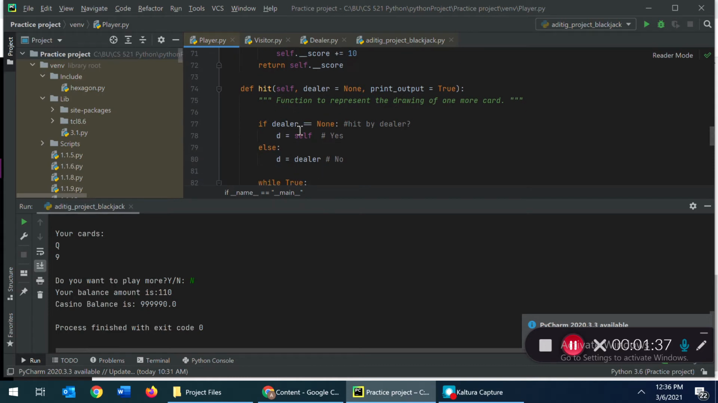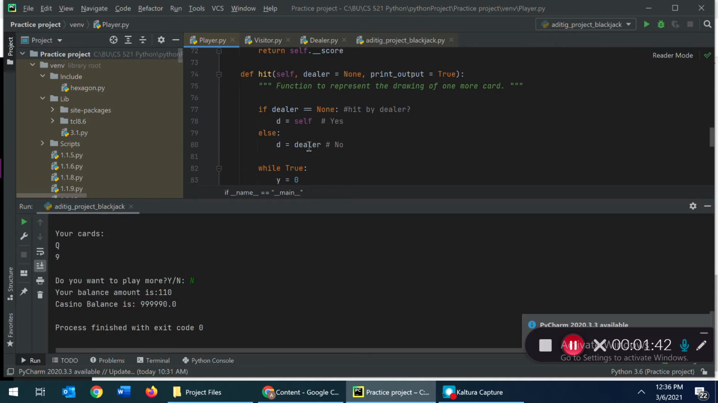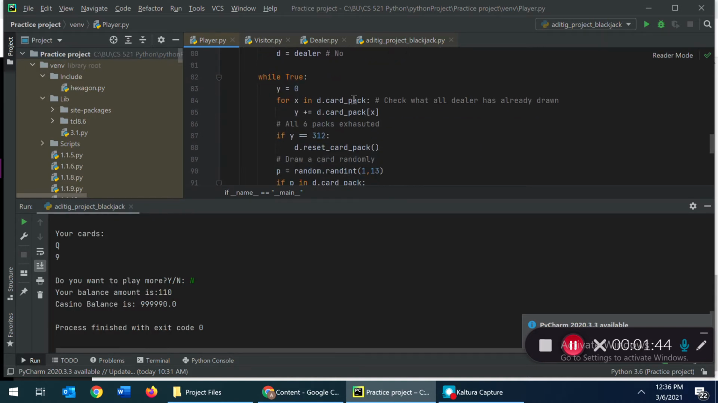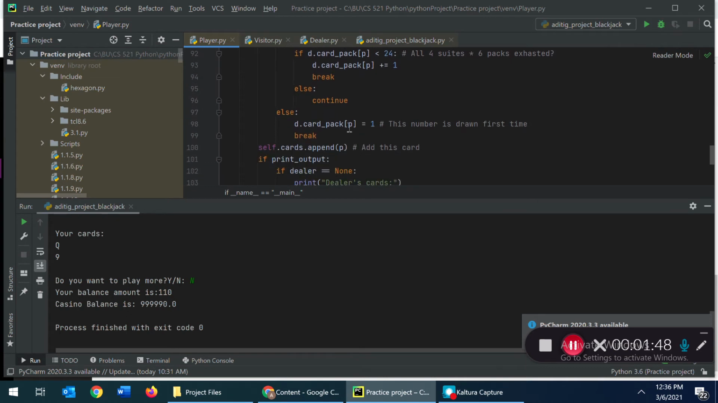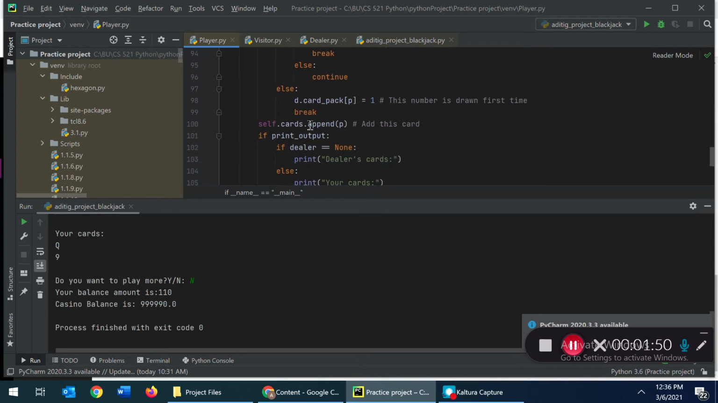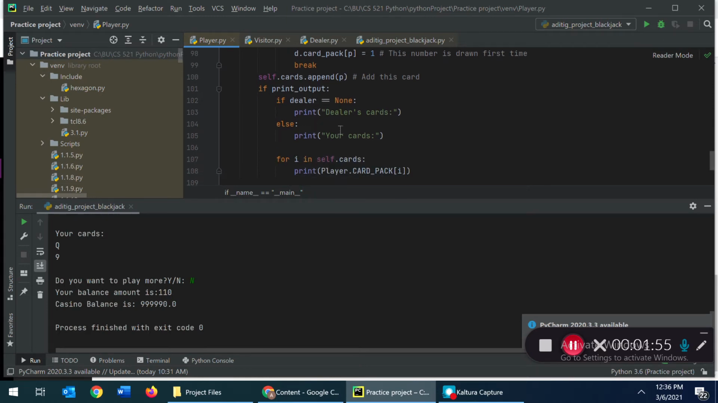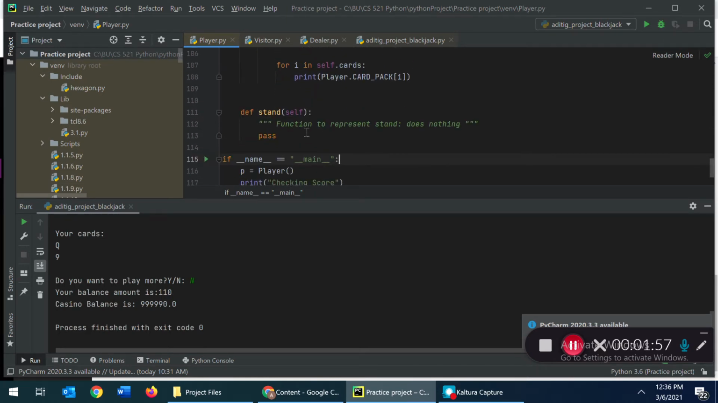We have this function player score to calculate the score of a player based on standard blackjack scoring rules. In the hit method, when a visitor hits, it passes the corresponding dealer information he is playing with. Here, first we check how many cards the dealer has already drawn. Once we get a valid card, we update the dealer's card pack to mark it as drawn and append this card to the player's card list. We also print the output. In stand, we do nothing.